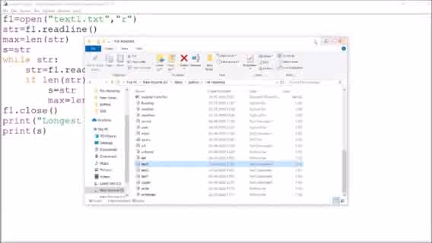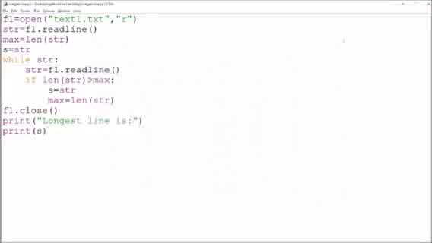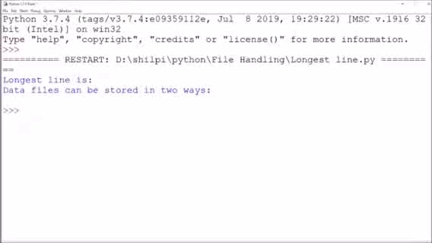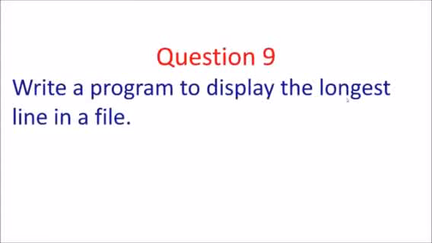So I'll run this program, function F5. You can see the longest line is, data files can be stored in two ways. In this way we can write this program. Now the next program, that is question number 10.